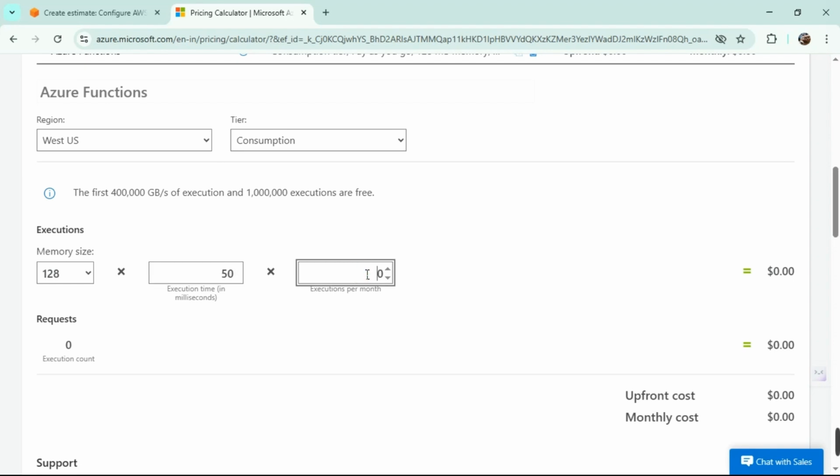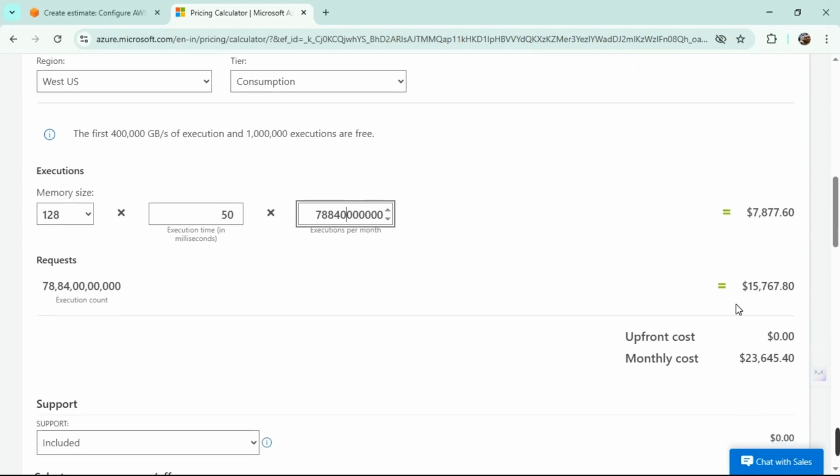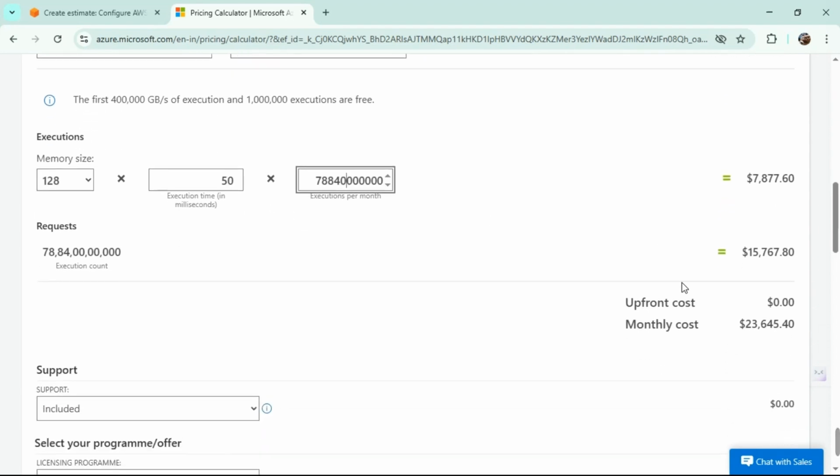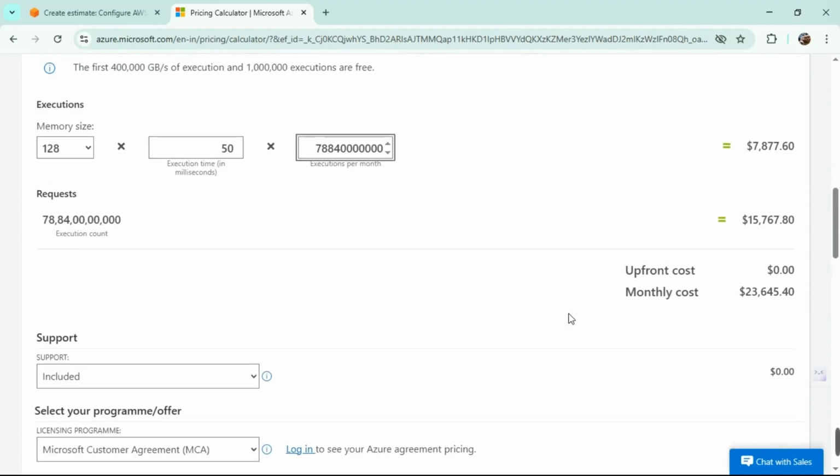Executions will be, well, let's enter that big number, 840 billion. Yeah, as you can see, it's a lot of money. I just didn't change any regions yet, and it's $23,000. Come on, that's a lot of money.